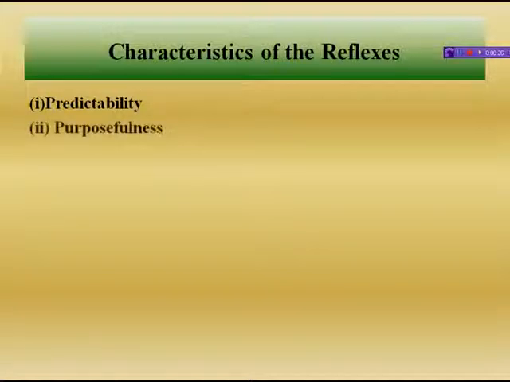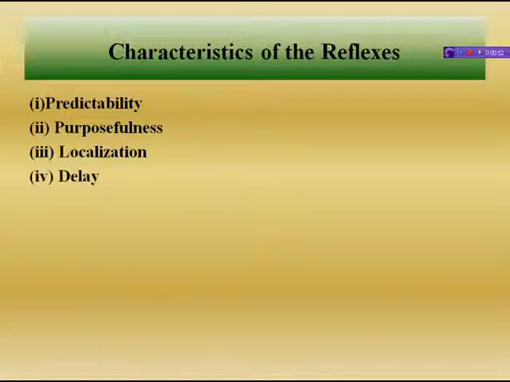Next, purposefulness. Generally, all reflex actions are useful to the organism and are performed with a definite purpose. Next, localization. In performing a reflex action, a specific effect is involved in response to the stimulus applied to a specific receptor.